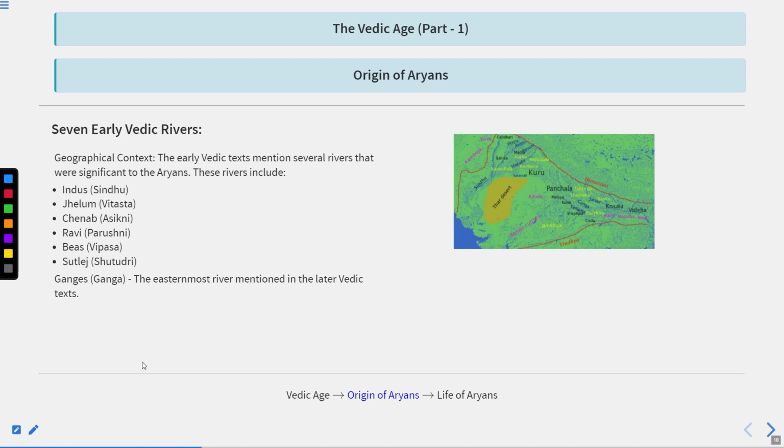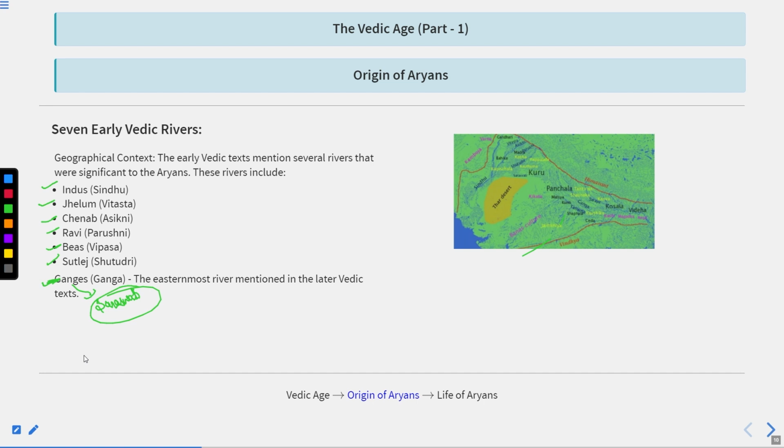Now, as I told you, the Aryans came from Central Asia and Russia according to Max Muller. They came to this particular location which was known as the Sapt Sindhu, some part of Pakistan, Punjab, and Gujarat. Why was this location known as the Sapt Sindhu? As there were 7 famous rivers: Indus, Jhelum, Chenab, Ravi, Byas, Satluj, and the Ganga. Ganga is later; the Saraswati river was the prominent river. In the later phase, the Ganga was the most important river.